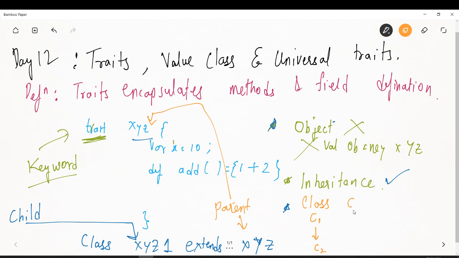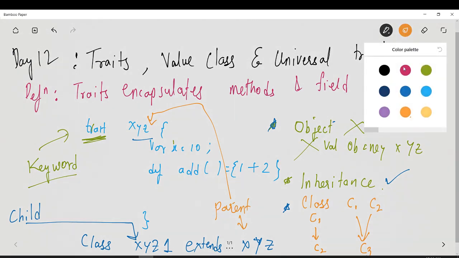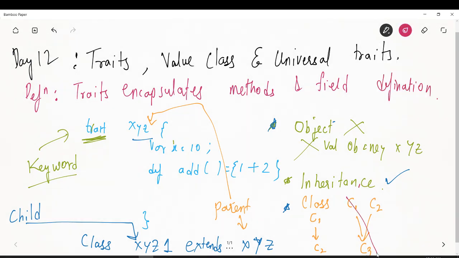Similarly, another example can be where C1 and C2 are extended by C3, right? This is not possible in terms of classes. When you define classes C1 and C2, and you make C1 a parent and C2 a parent, and you make C3 a child, you cannot extend more than one class.